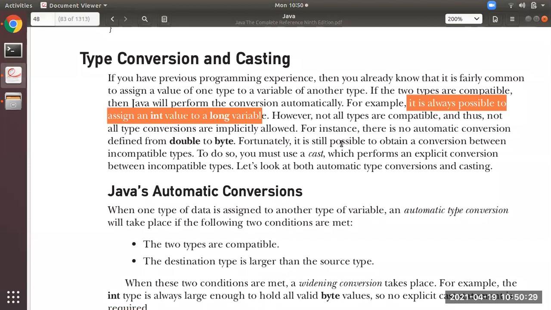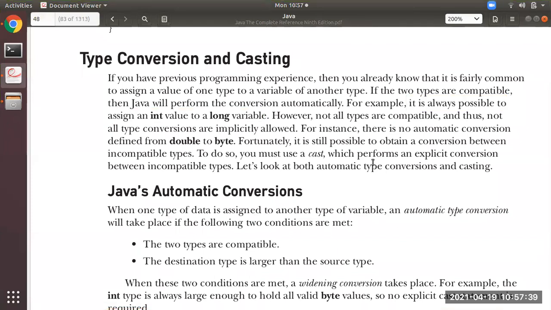But suppose you are going to assign a double data type value to a byte data type. Over here, automatically it will not be done. Why? The reason is the size of the double data type is 64 bits.